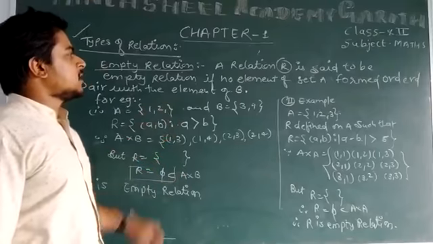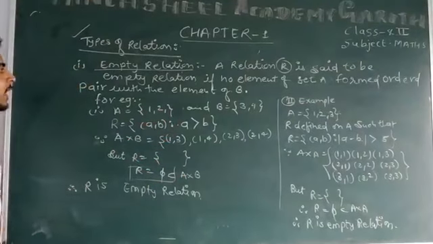Now a relation R is said to be an empty relation.